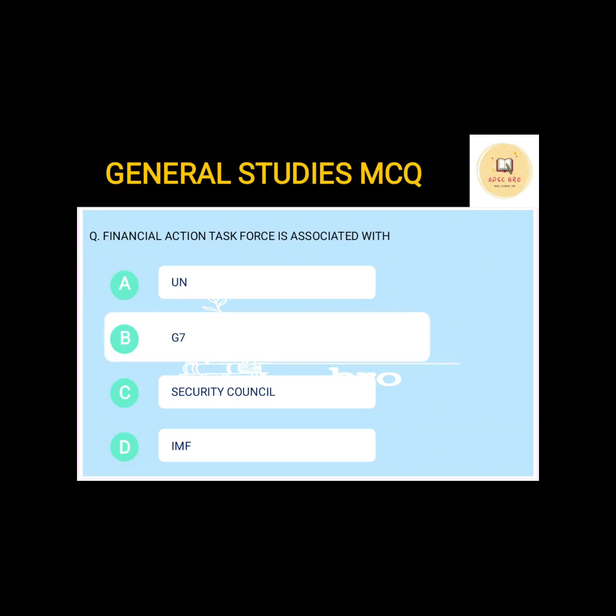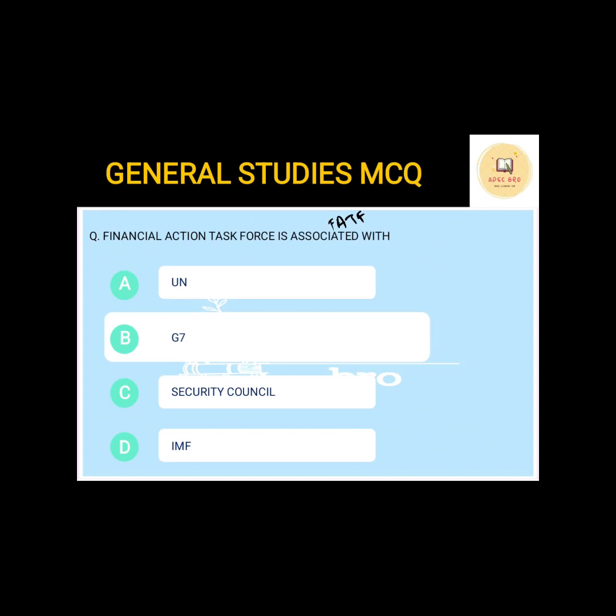It is a group of 7 very important countries of the world. They are Canada, France, Germany, Italy, Japan, UK and the United States. These countries are known as G7 and they established the Financial Action Task Force. This is also known as FATF.